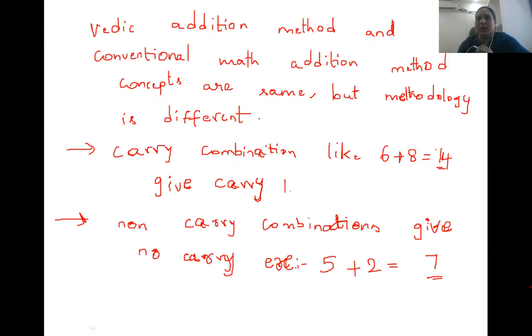So here, when we see some carry combinations like 6 plus 8, which gives 14, you can see we are getting a carry of 1. But if we see an addition of two digits like 5 plus 2, we get 7. So you can see this is a non-carry combination. We should just have an understanding that carry combinations usually give a carry of 1, and non-carry combinations of two digits don't give any carry.